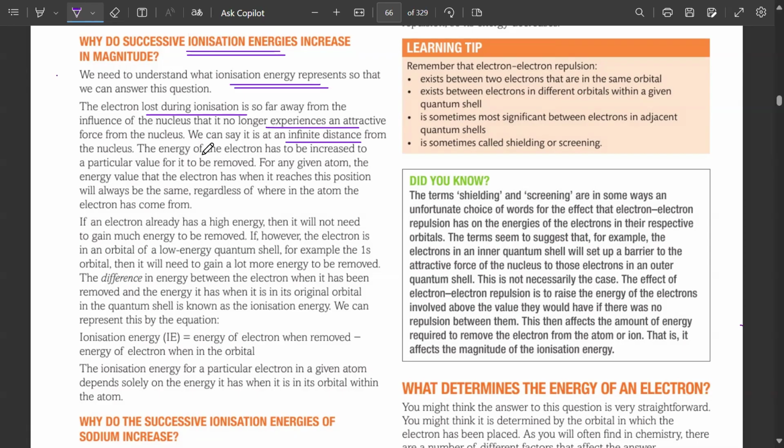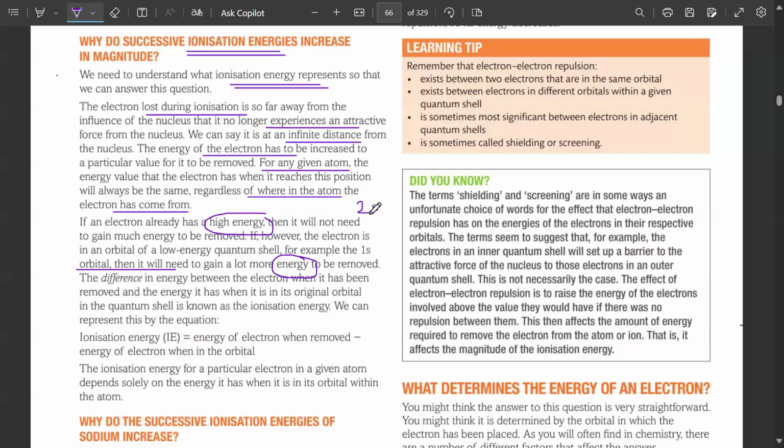So the energy of an electron has to be increased to a particular value for it to be removed. And for any given atom, the energy value that the electron has when it reaches this position will always be the same, regardless of where an atom has come from. If an electron already has a high energy, then it will not need to gain much energy to be removed. But the electron in an orbital of a low energy quantum shell, for example, the 1s orbital, will need more energy. Why? Because it's the closest to the nucleus.